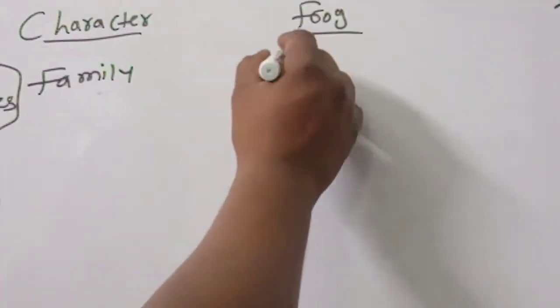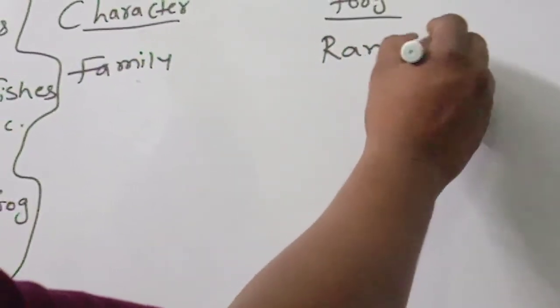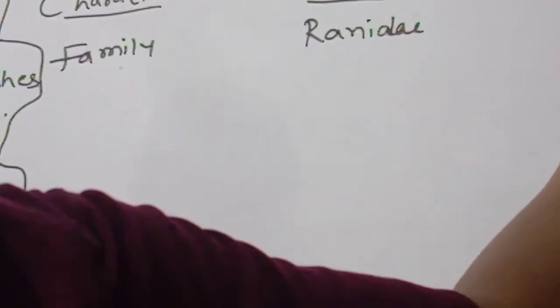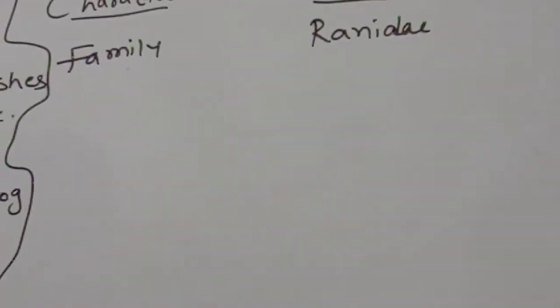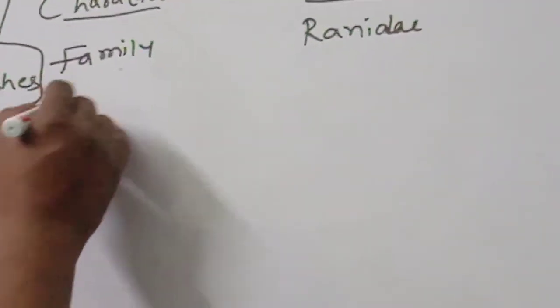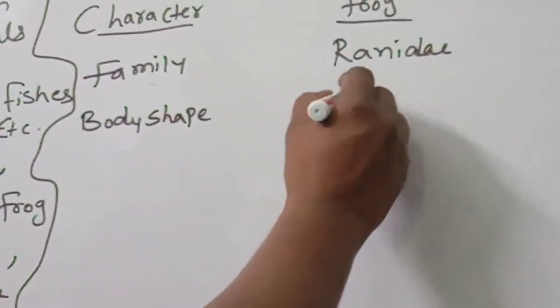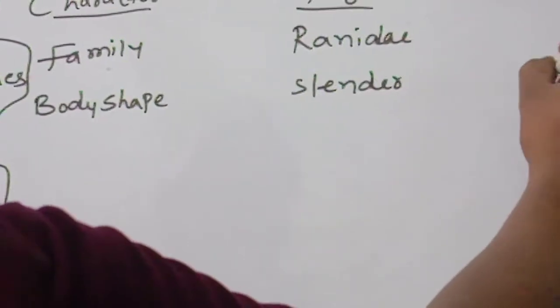Frog is related to Ranidae. The toad is related to Buffonidae. Next, body shape. Slender. Next, more bulky.